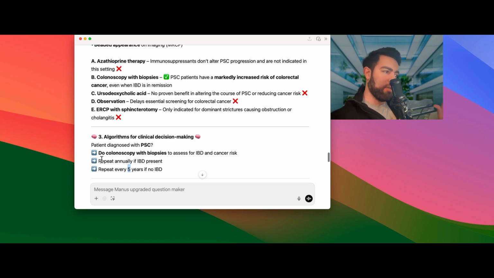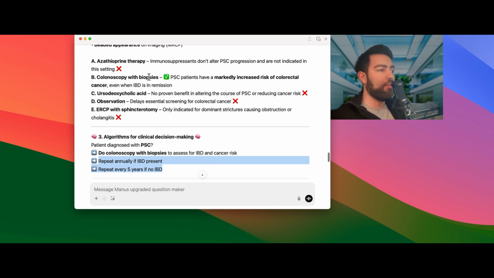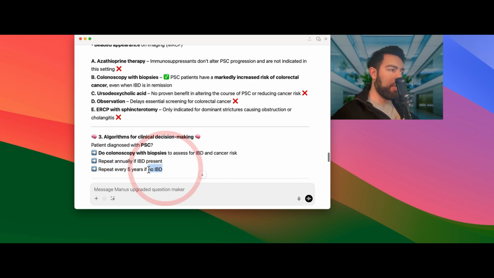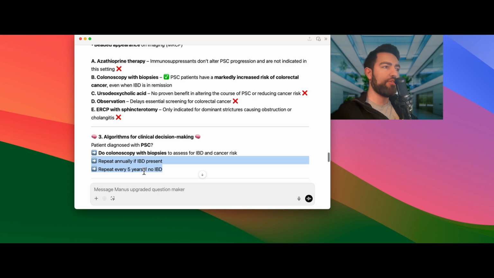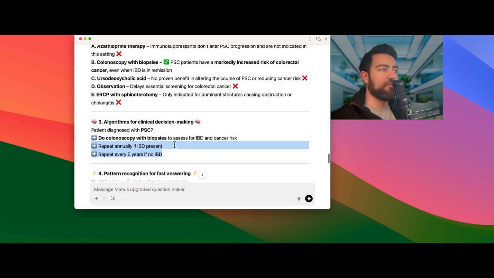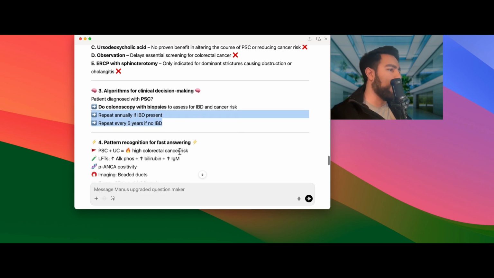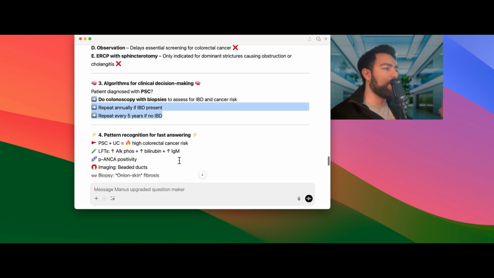So again, this is another next step. They would put the colonoscopy and the biopsy, and they may put it next year, or the colonoscopy 5 years from now. You've seen those questions. They will be there. But again, we try here to make sure we know this. So when you see those questions with more distractors, you're immediately able to get rid of that fluff. And AI does a really good job of removing fluff and getting to the point. And that's why we're using it. I think it's great. You should be using it to revolutionize the way you study.